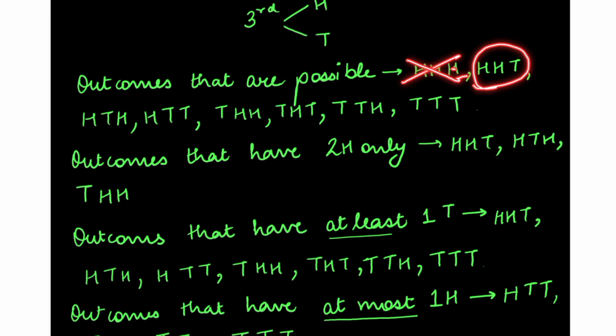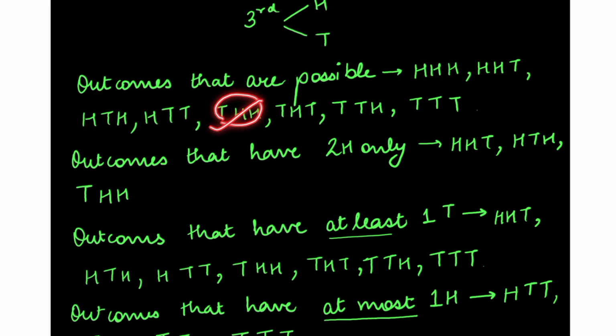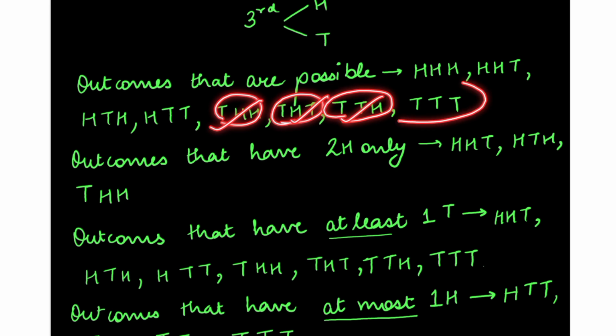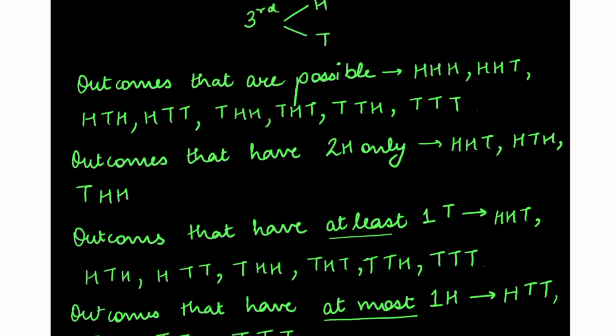This is possible as it has one tail. This is possible as it has one tail. This is also possible as it has two tails. At least one tail, so more than one is also possible. So two tails, yes. One tail, yes. Two tails, yes. Two tails, yes. Three tails, definitely yes. So there are seven outcomes that have at least one tail: HHT, HTH, HTT, THH, THT, TTH and TTT.